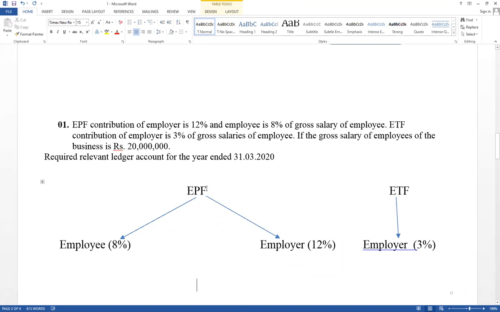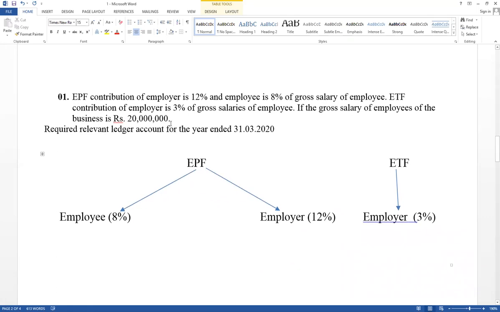You have to know how to record in the business point of view. An ETF fund also available in the central bank. Only employer give their contribution. Right now it is given, gross salary is given. Based on gross salary should be calculated. Gross salary is given in this example 20,000. Therefore, based on gross salary, 8%, 12%, and 3% should be calculated. That calculate values. Think about values in 1,000. Here take only 20,000.